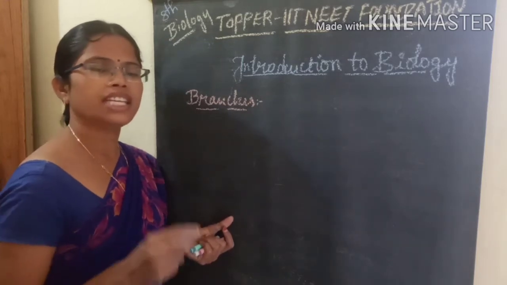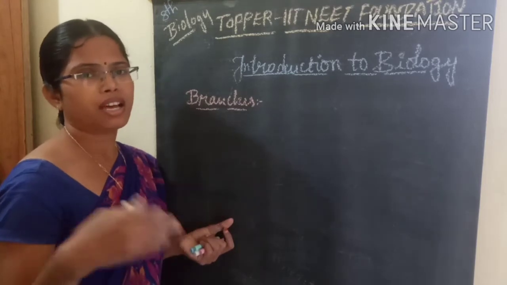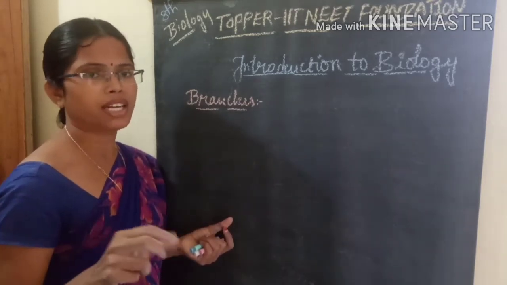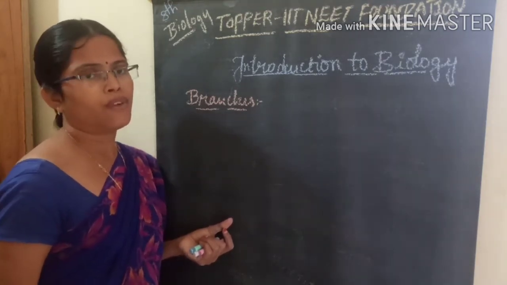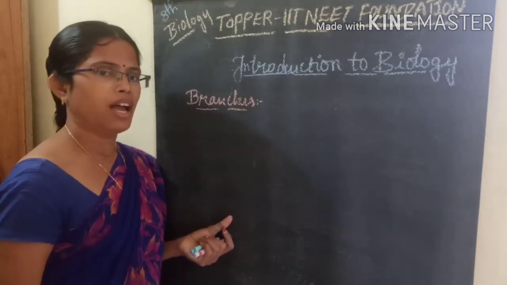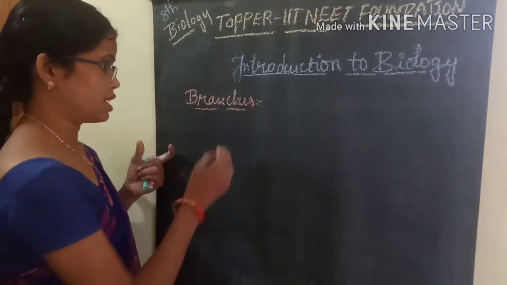Whenever we study any living organism, it depends on different sciences and different knowledge related to biology. So what are the different branches, how we study the organisms, and how the terminology works, we will discuss in this class.